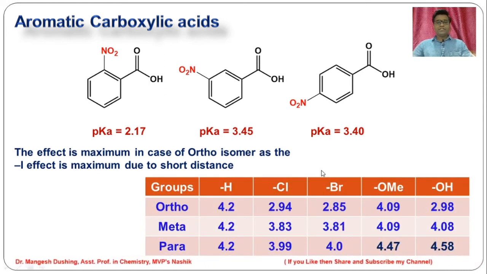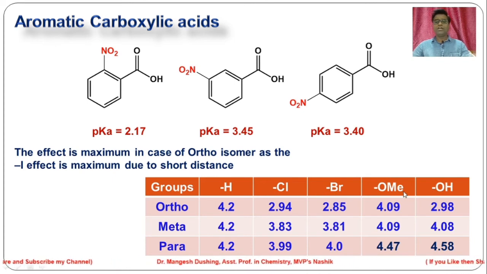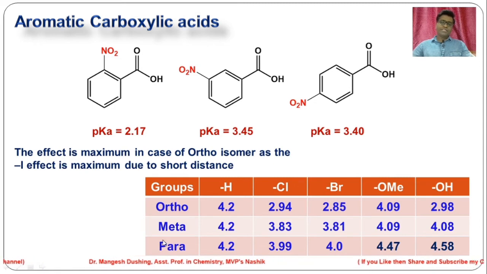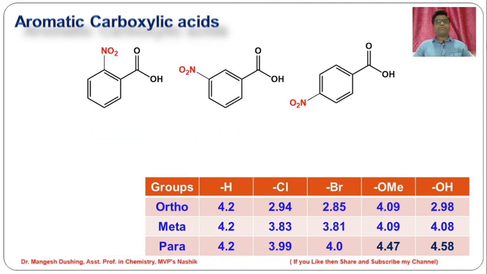Now we compare some electron withdrawing groups, heteroatom substituents. This H means this is the benzoic acid, pK value is 4.2. This is chloro substituent, bromo substituent, OMe, OH, alkoxy and OH. These are the electron withdrawing substituents as well as they contain lone pairs of electrons. If you see this table, we will see and explain this one.